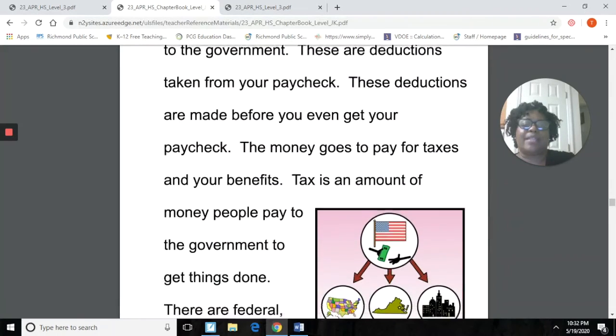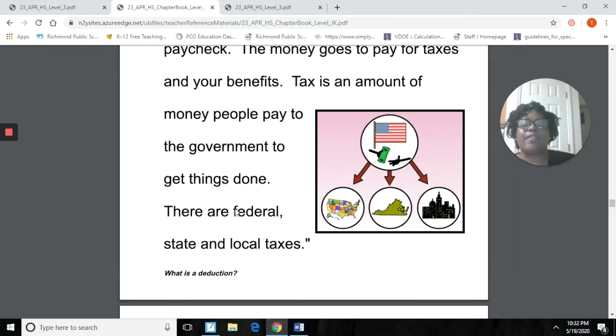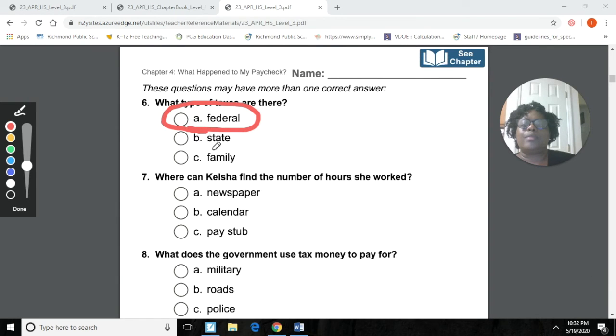Now let's see what kind of taxes we have, okay? All right, so we see here that there are what? Federal, state, and local tax, okay? Federal, state. See where my arrow is? Federal, state, and local tax. So let's go back over here. So we would have selected, let's get our little pen, federal, oops, I'm sorry, and state tax. Okay, we would have gotten both of those, federal and state tax. Those are types of taxes that we have.